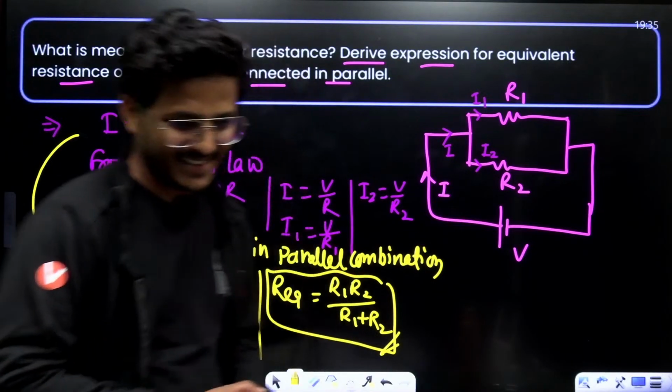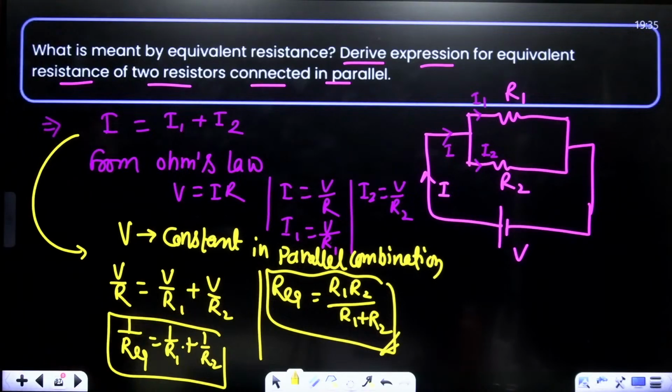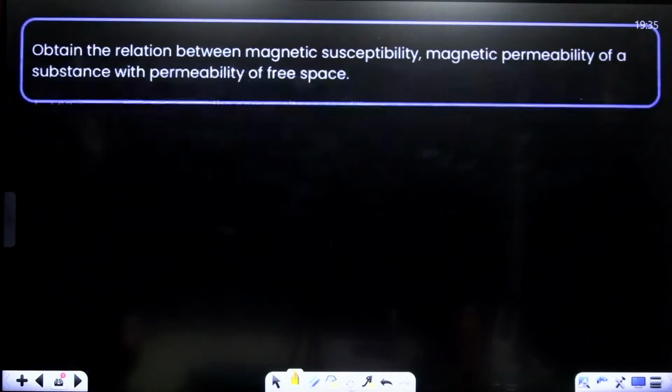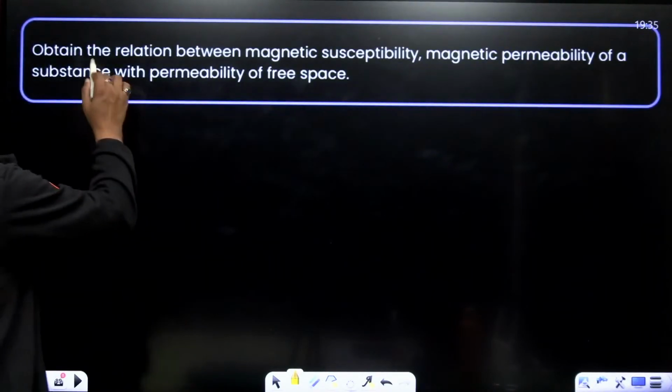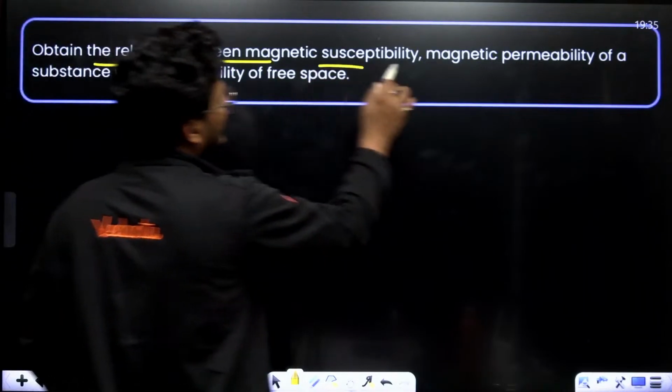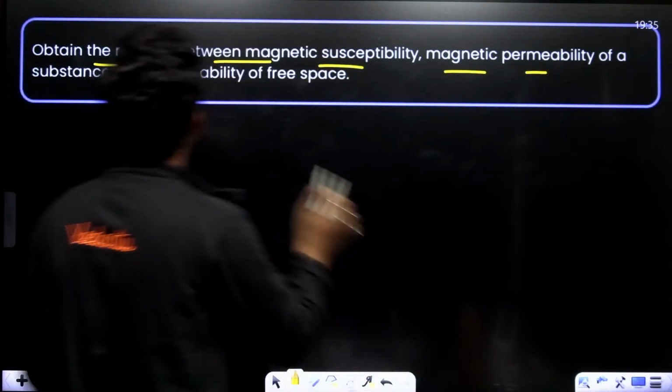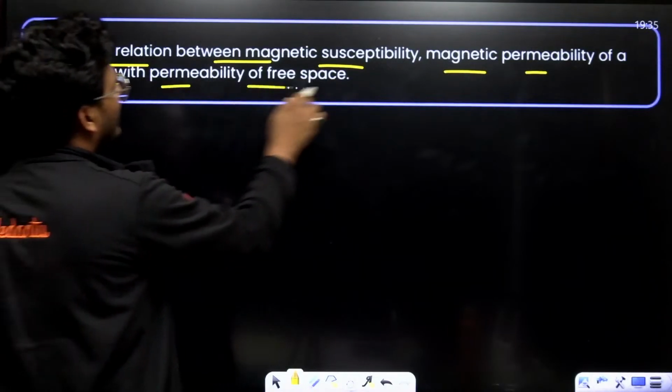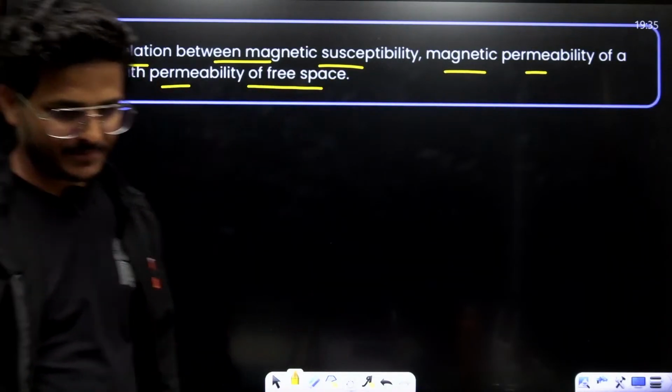Okay. Now moving to next. Obtain the relation between magnetic susceptibility, magnetic permeability of substance with permeability of free space.